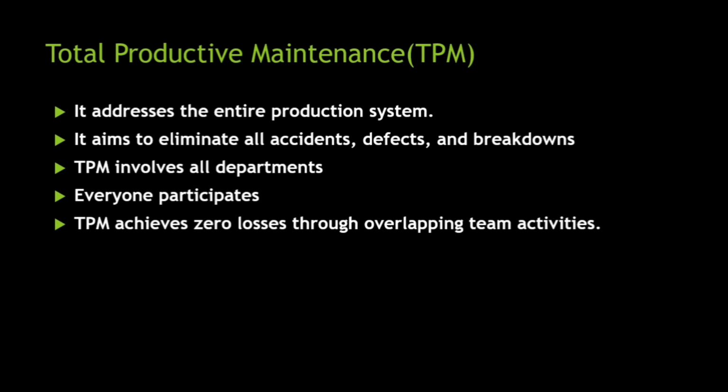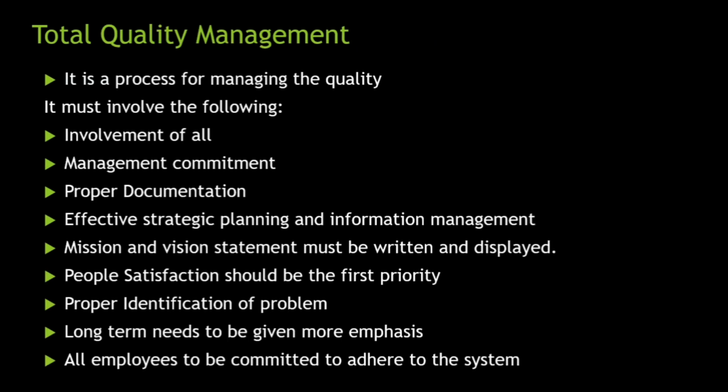Then another technique could be total productive maintenance. Now, what does this do? Productive maintenance addresses the entire production system. It aims to eliminate all accidents, defects, and breakdowns. It involves all the departments and everyone has to participate in it. TPM tries to achieve zero losses through overlapping team activities. So this is how total productive maintenance works.